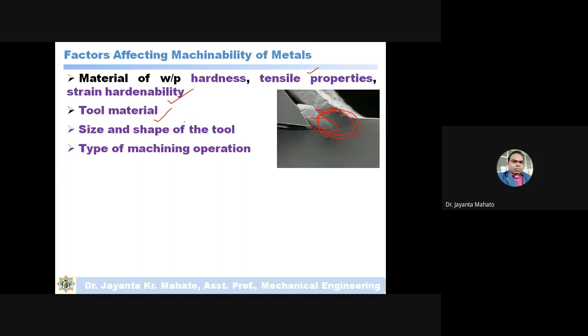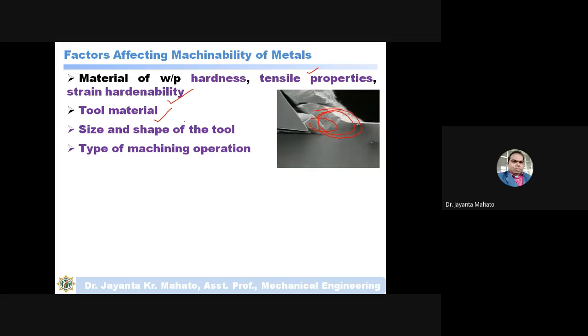Suppose you are performing a turning operation and you select a metal like aluminum. In aluminum, the turning operation is very easy. You can very easily perform the turning operation on aluminum material. But in aluminum, the drilling operation, and even the threading operation, is difficult.